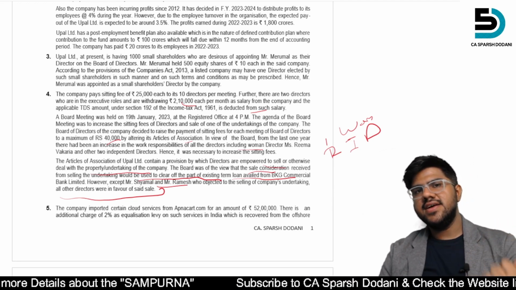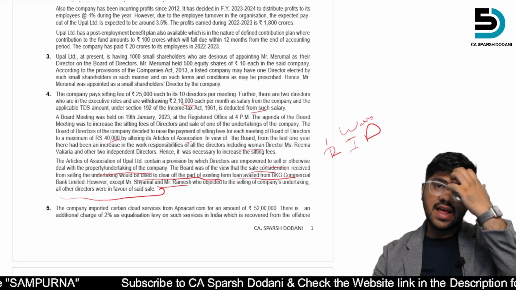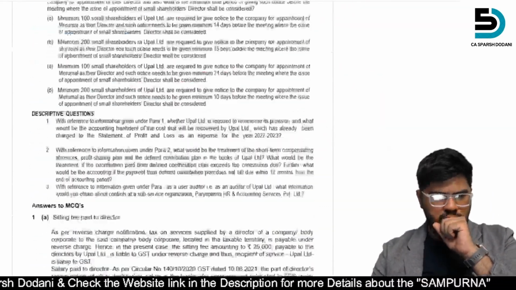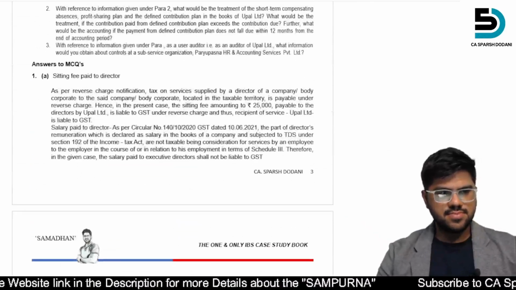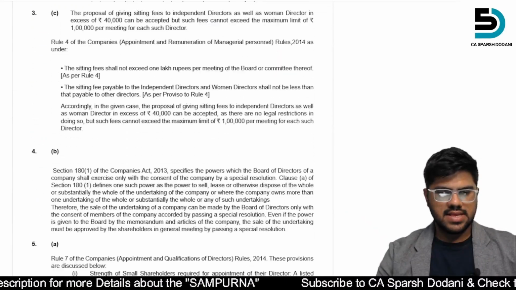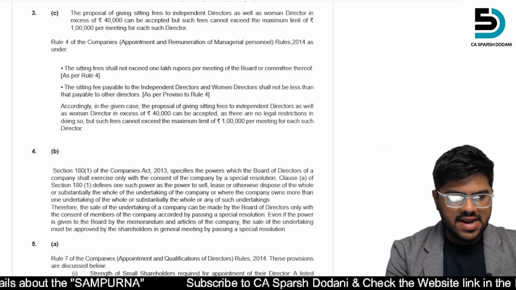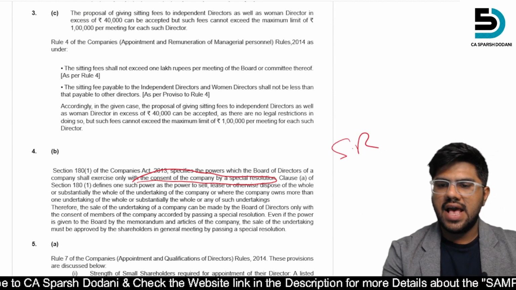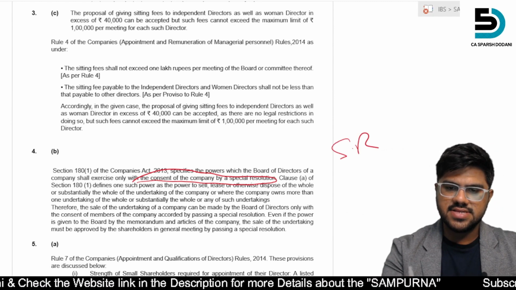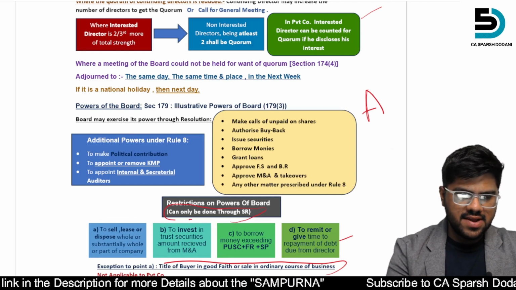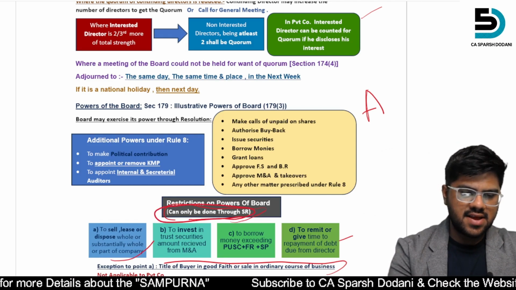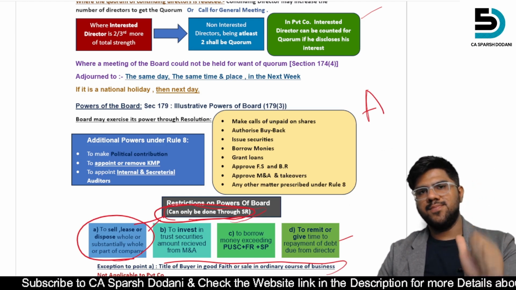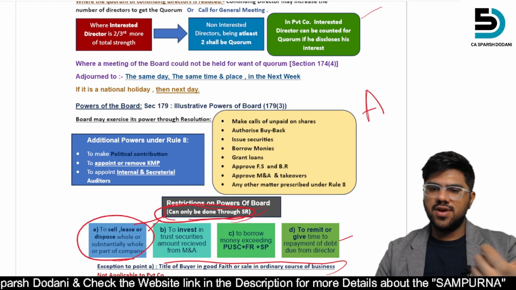As we have seen there, this cannot be done before SR is passed by the shareholders. Let's go to the answer. Yes, it specifies the board only with the consent of the special resolution, as we have seen here, like this in Sampurna. It can only be done through SR, and this part is covered. So this is how you can use Sampurna. This is how the Sampurna will come in handy.